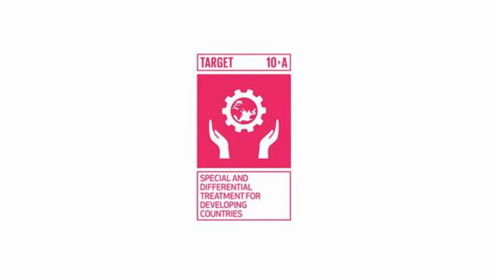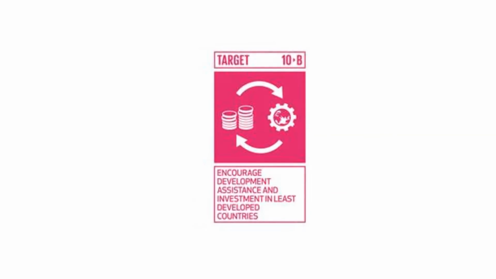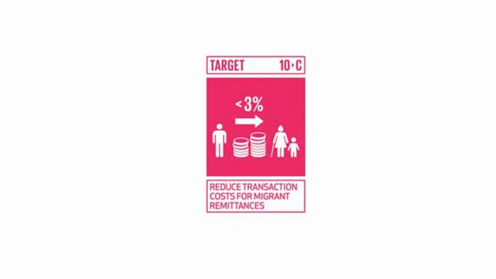10.a. Implement the principle of special and differential treatment for developing countries, in particular least developed countries, in accordance with World Trade Organization agreements. 10.b. Encourage official development assistance and financial flows, including foreign direct investment, to states where the need is greatest, in particular least developed countries, African countries, small island developing states and landlocked developing countries, in accordance with their national plans and programs. 10.c. By 2030, reduce to less than 3% the transaction costs of migrant remittances and eliminate remittance corridors with costs higher than 5%.